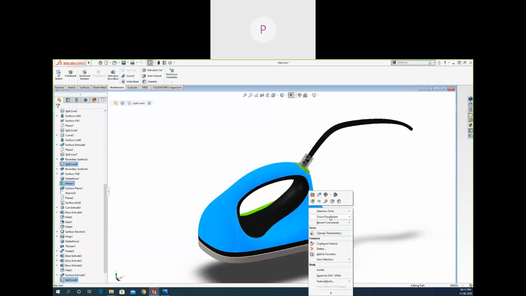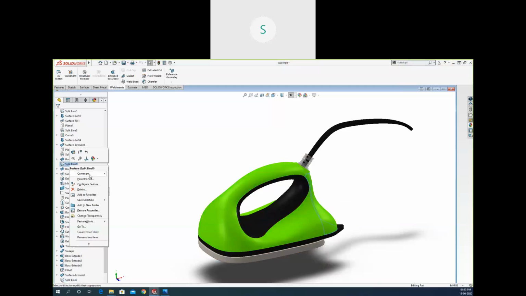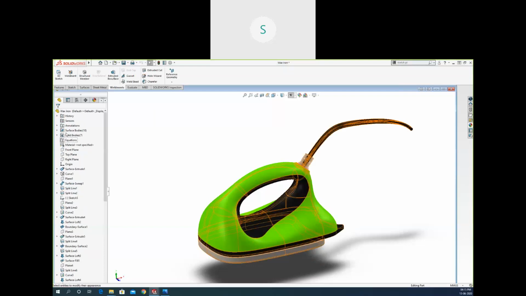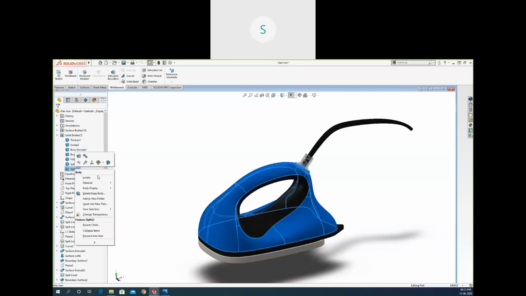I can just right click and go to the option, so I can assign the material. We have created some surface bodies here. So this is the separate body.